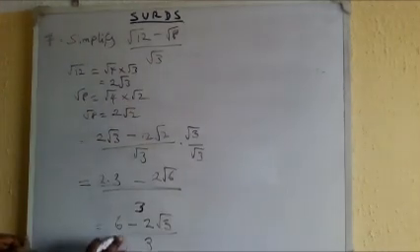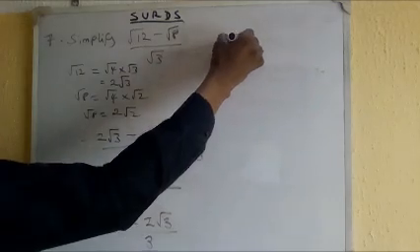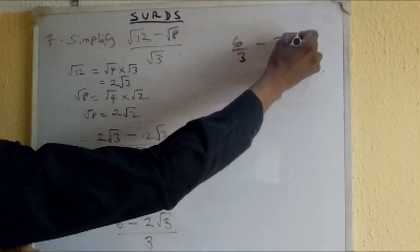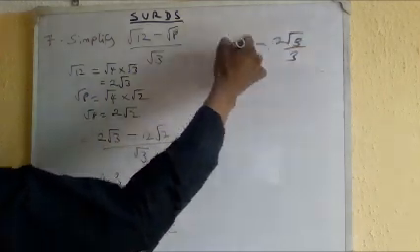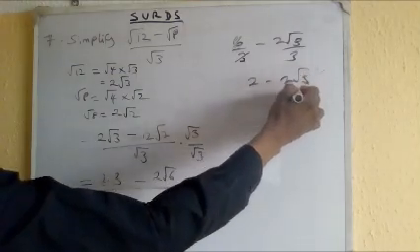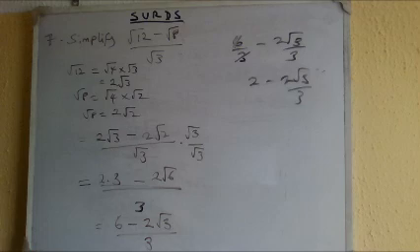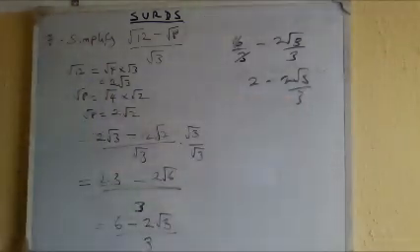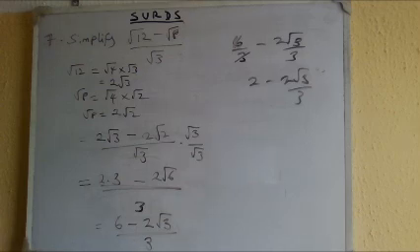That is what I mean: I can just say 6 over 3 minus 2 root 3 over 3. So this cancels this. I have 2 minus 2 root 3 over 3. Whatever you see in your options, if for instance you are doing exams where you need to pick from options, you should be able to toggle between here and here. So this is the answer, or this is a simpler form of the answer.